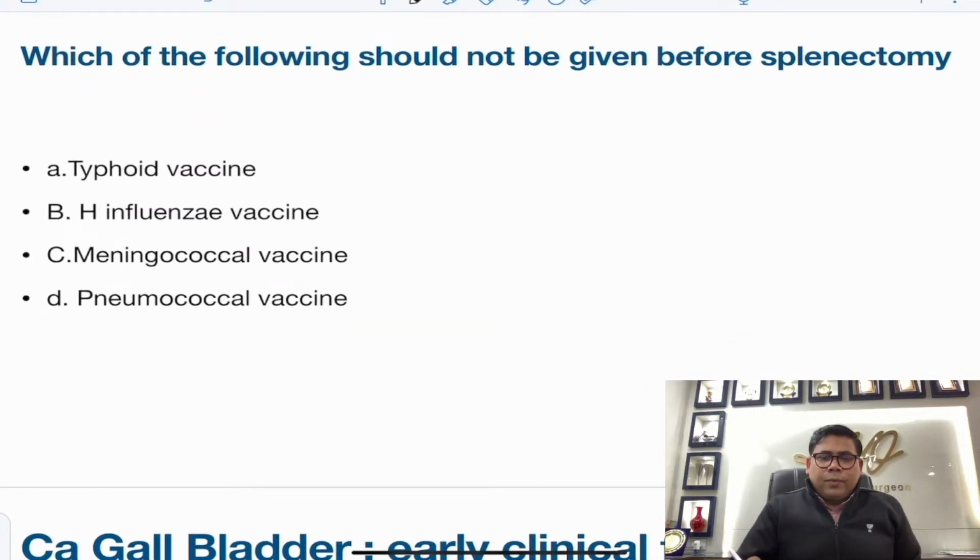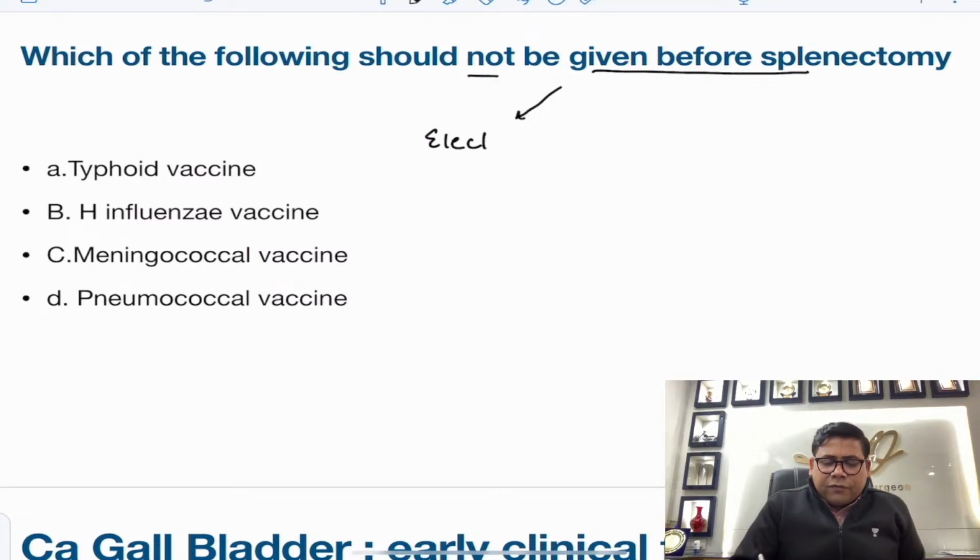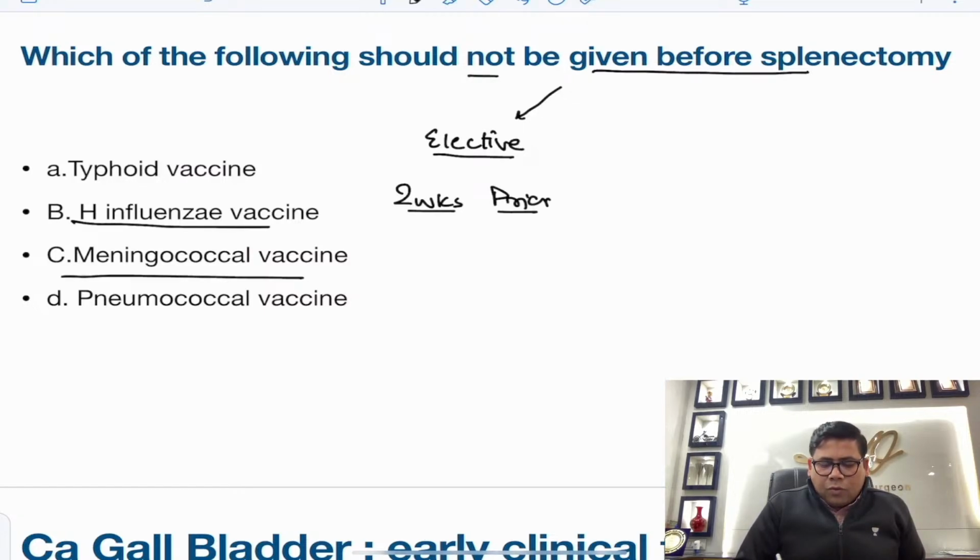Which of the following should not be given before splenectomy? Remember, when we talk about splenectomy, there is an increased risk of infection, so of encapsulated bacteria. So in case of elective splenectomy, 2 weeks prior to the surgery, you are going to give H influenzae, pneumococcal, meningococcal, but typhoid vaccine is not given.